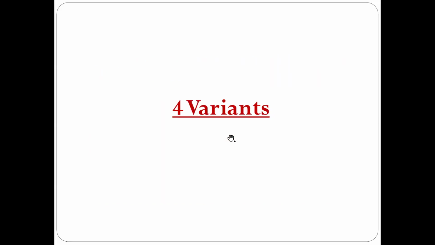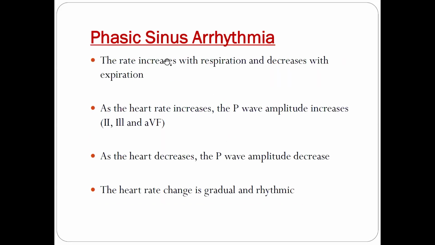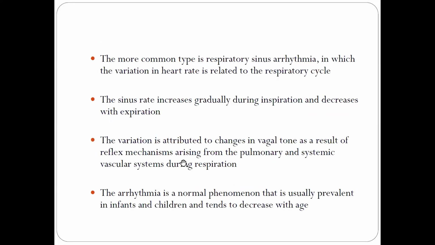There are four variants of sinus arrhythmia. The first variant is the phasic sinus arrhythmia, which is the most common one, and occurs due to changes in respiration. With inspiration there is an increase in heart rate, so the PP duration decreases. With increase in heart rate, the P wave amplitude increases. As the heart rate decreases, the P wave amplitude decreases. When respiration is kept in control, this rhythm disappears.